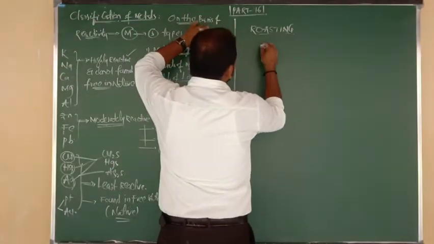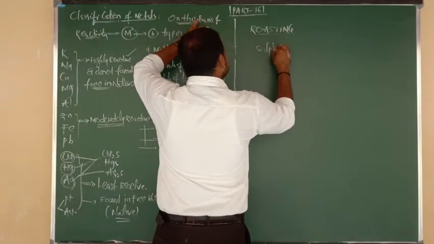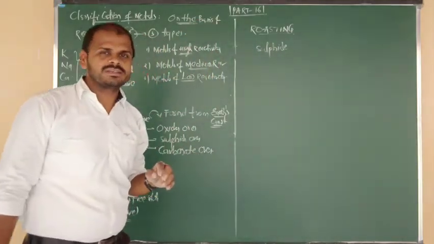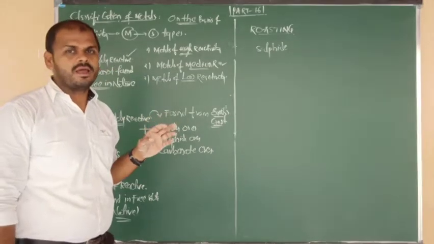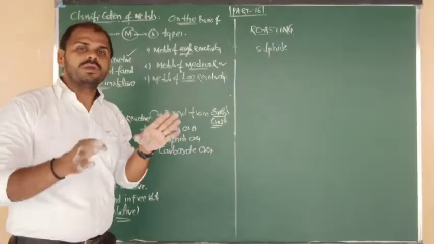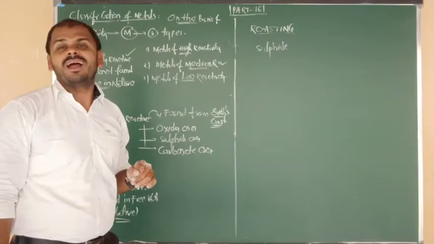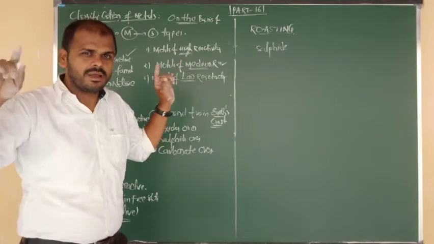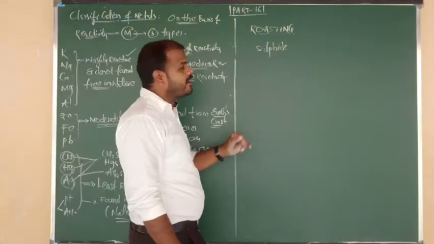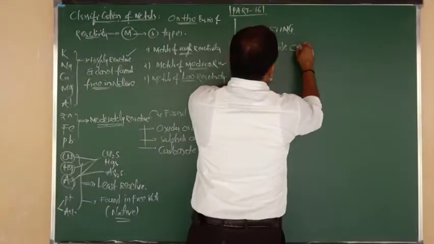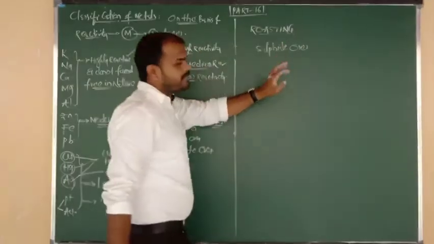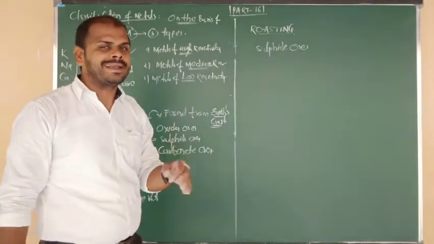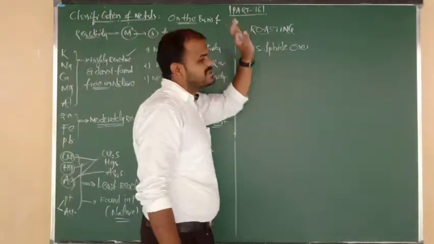Okay, first I am discussing the roasting process. Roasting is used in the method of concentration, I mean purification. Minerals and ores can be purified by roasting and by calcination, but not applicable for all types of ores. Roasting is applicable for the suitable ore, that is sulfide ores. Only sulfide ores are concentrated and purified by the method of roasting.